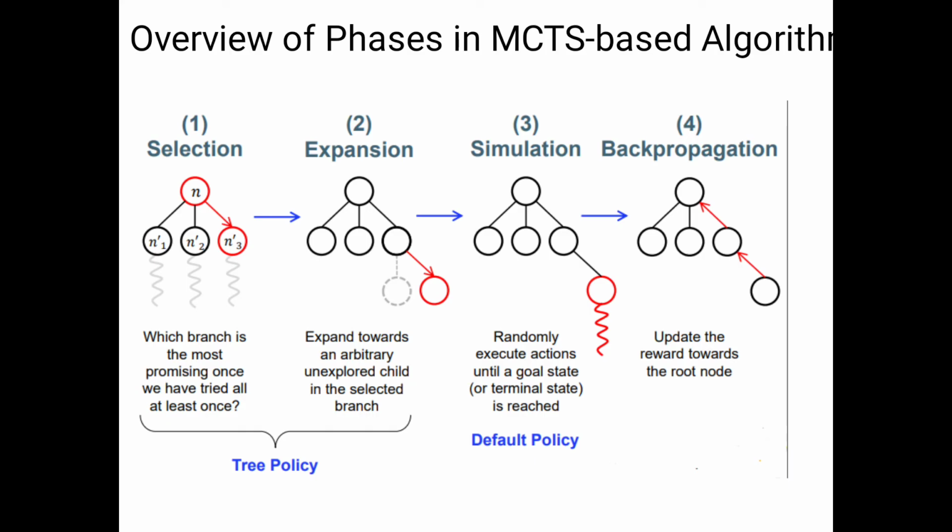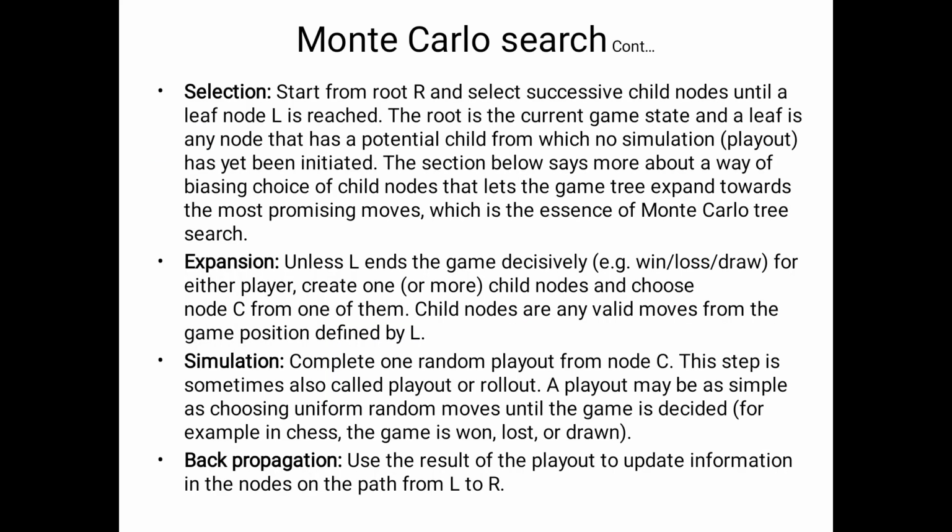Now last but not least, that is the back propagation. We have already found the goal state. Now we will apply the backtracking from the goal state to the parent state. Please observe the directional arrows from the goal state to the level 1 node, that is n3. After that we will move from n3 to n. So this is the overview of the phases in the Monte Carlo tree search based algorithm. This is the explanation about Monte Carlo tree search.